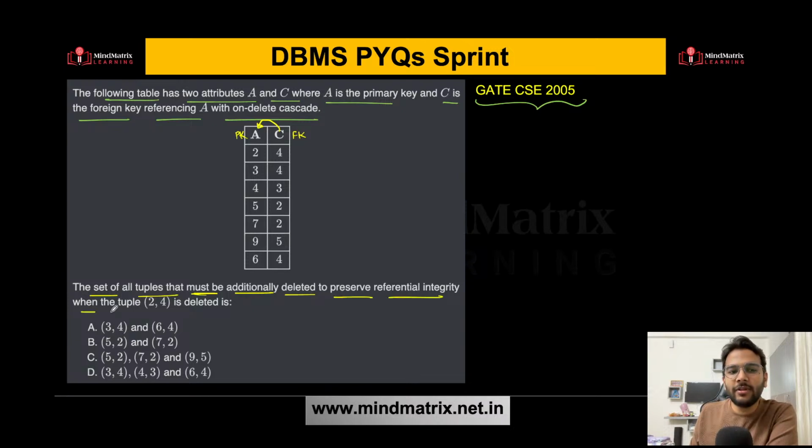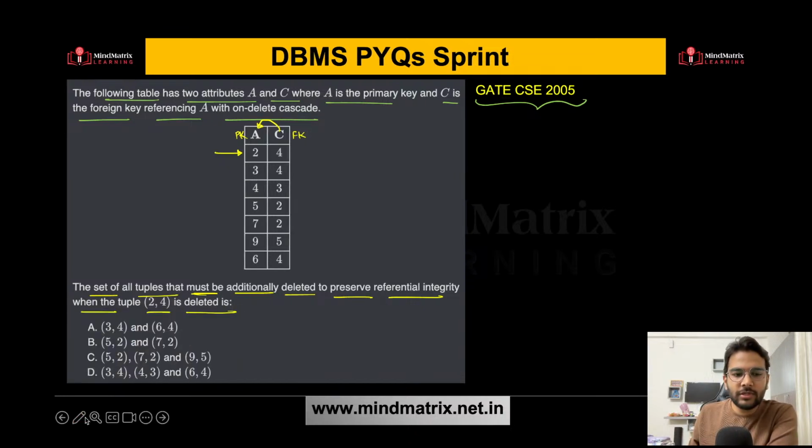Now the question is the set of all tuples that must be additionally deleted to preserve referential integrity when the tuple 2, 4 is deleted. So when you are deleting 2, 4, here it is this tuple. If I delete 2, 4, then additionally which tuples have to be deleted, right, in order to preserve the referential integrity constraint? Can you answer this?